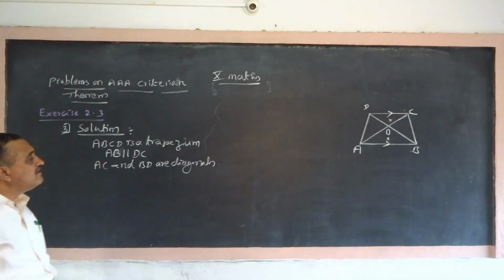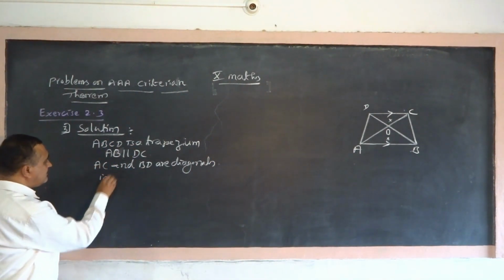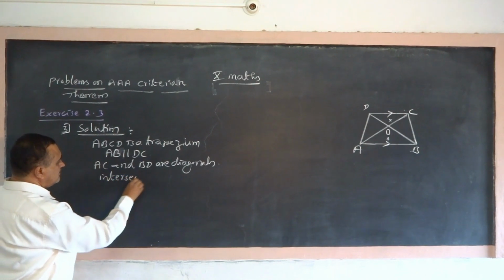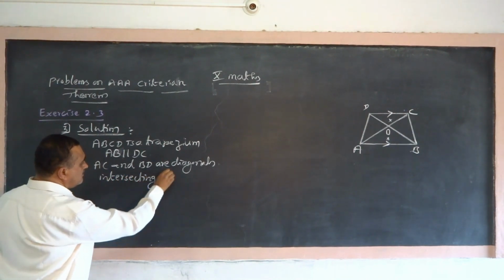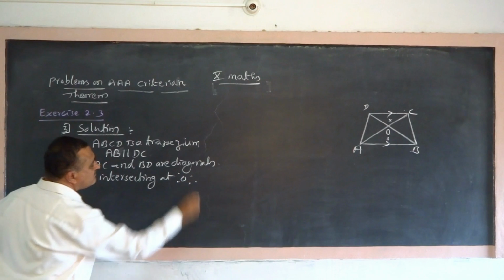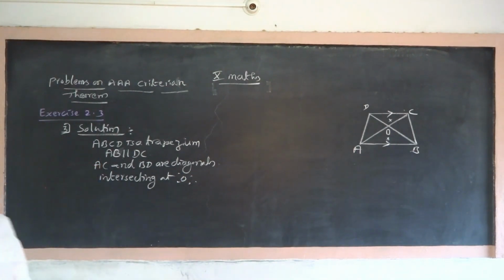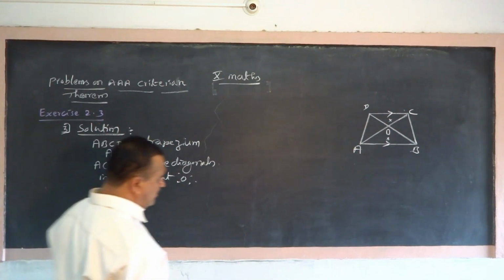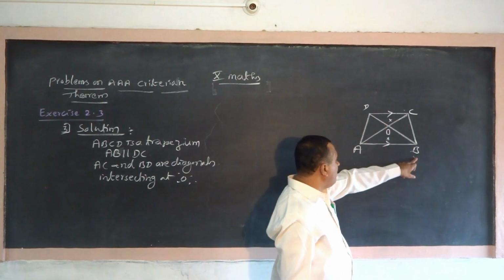AC and BD are diagonals intersecting at O. You are required to prove that AO by OC is equal to DO by OB.